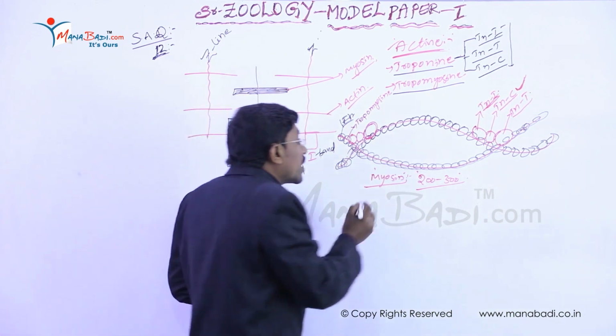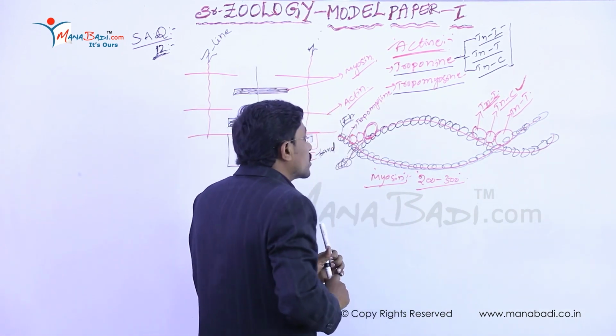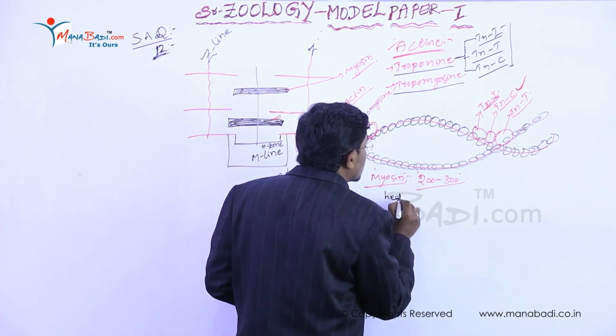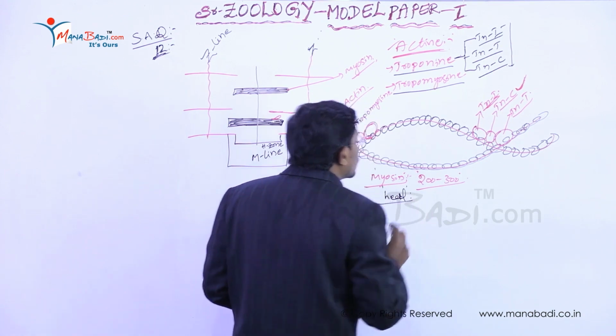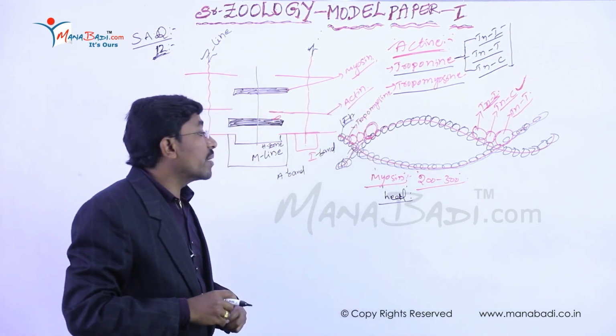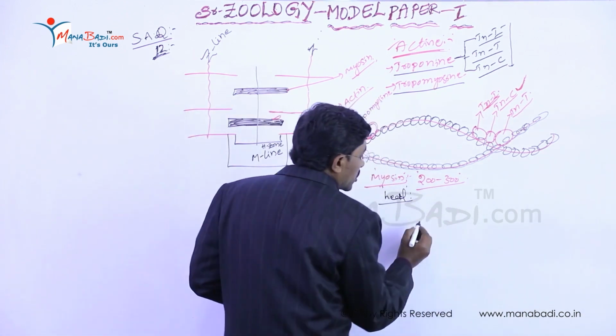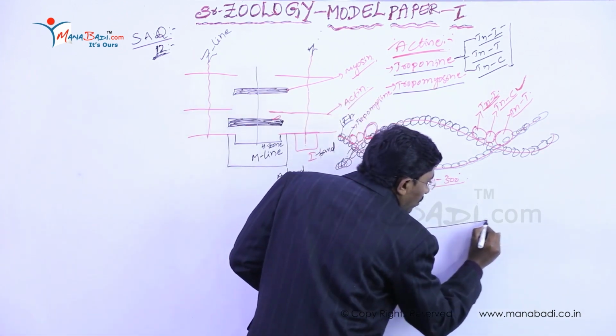The main function of these myosin heads is to attach to the actin-myosin binding site. So, for example, this is the structure of the myosin band.